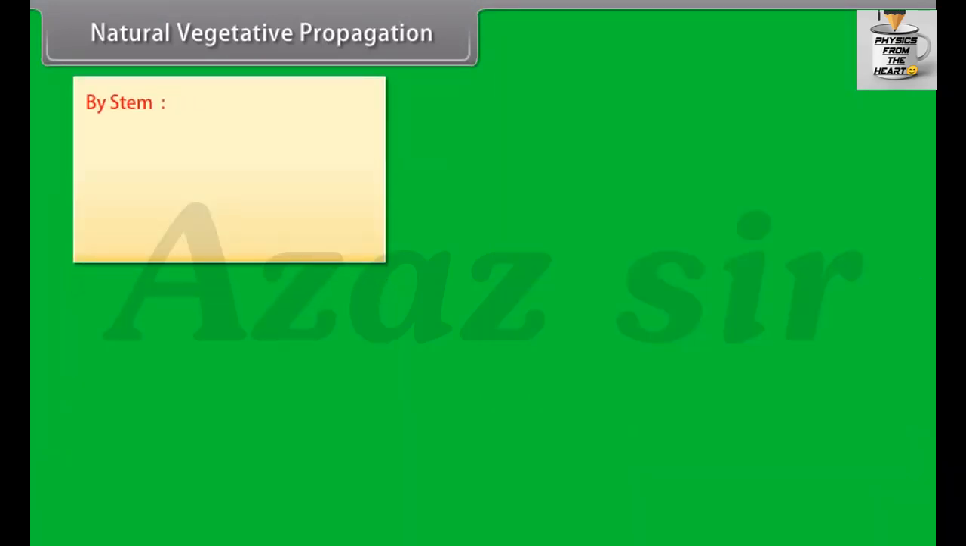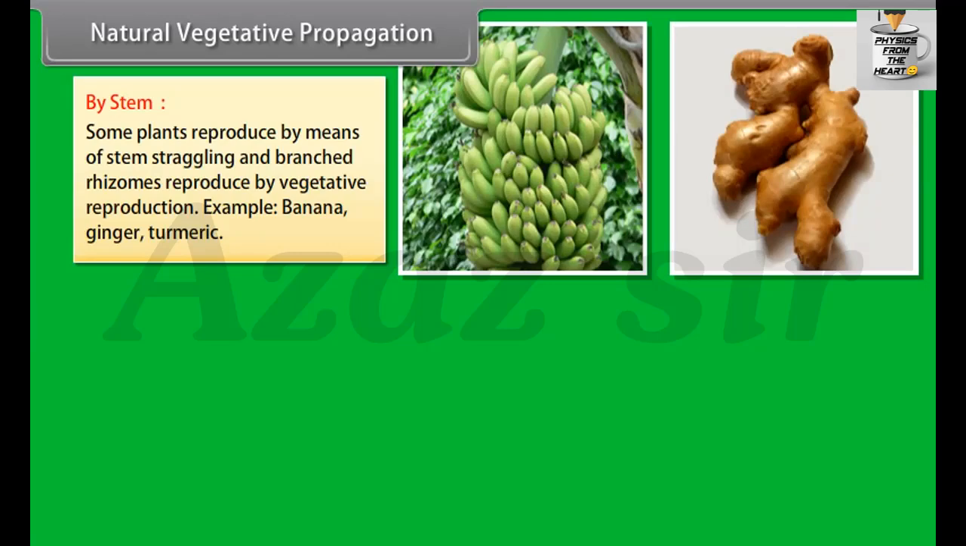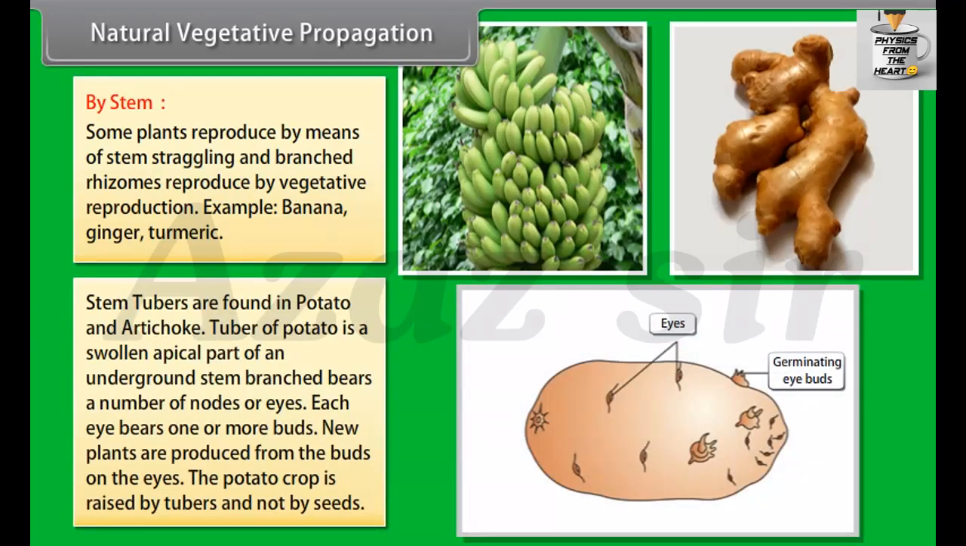By stem. Some plants reproduce by means of stem straggling, and branched rhizomes reproduce by vegetative reproduction. Example banana, ginger, turmeric. Stem tubers are found in potato and artichoke. Tuber of potato is a swollen apical part of an underground stem branch, bears a number of nodes or eyes. Each eye bears one or more buds. New plants are produced from the buds on the eyes. The potato crop is raised by tubers and not by seeds.